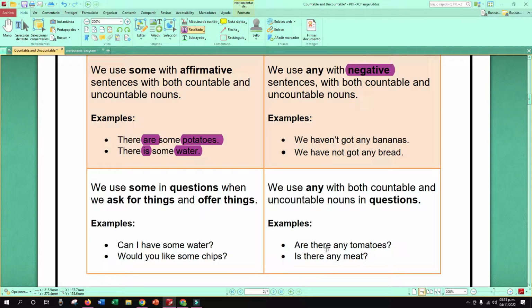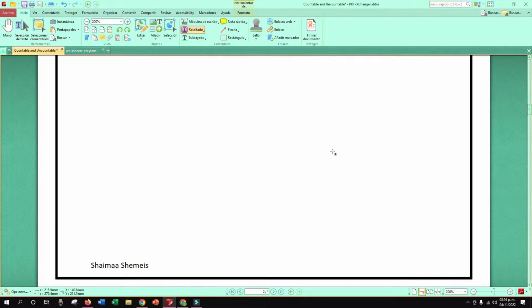There you have an example. Are there any tomatoes? Is there any meat? Right? So, are there, that is tomatoes, countable nouns. So, any tomatoes. Or the singular form, we can say, is there any meat? Meat, that is uncountable, right? So we're using any. So don't forget this, right? This is a very important information.